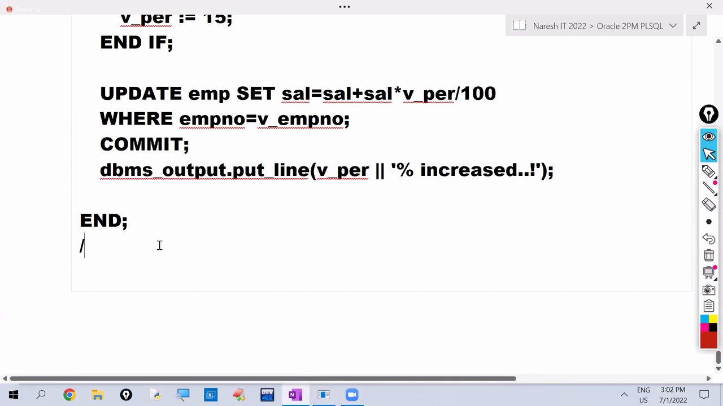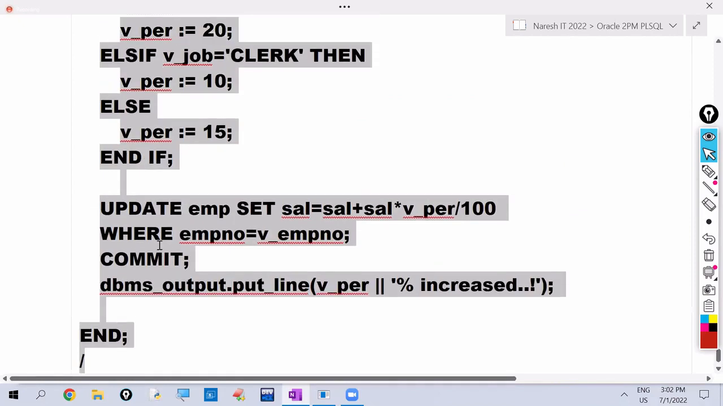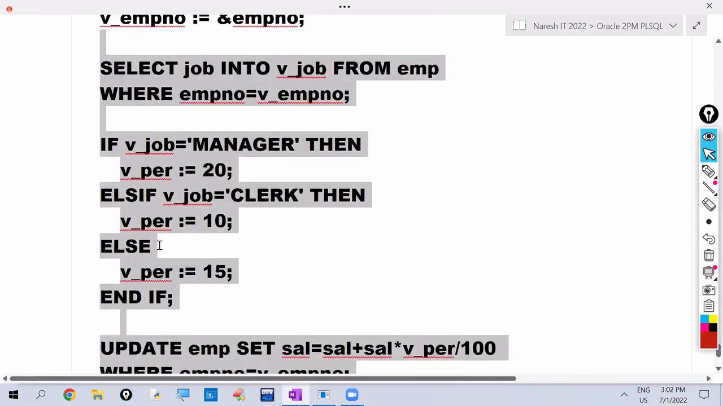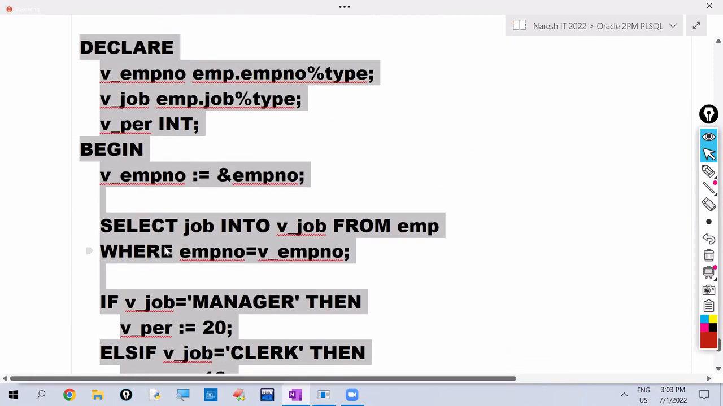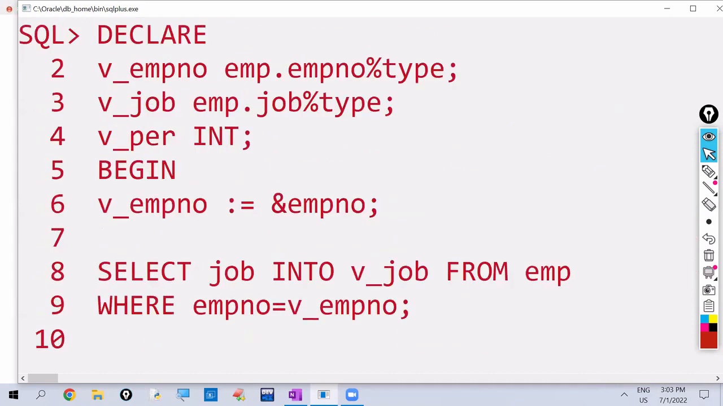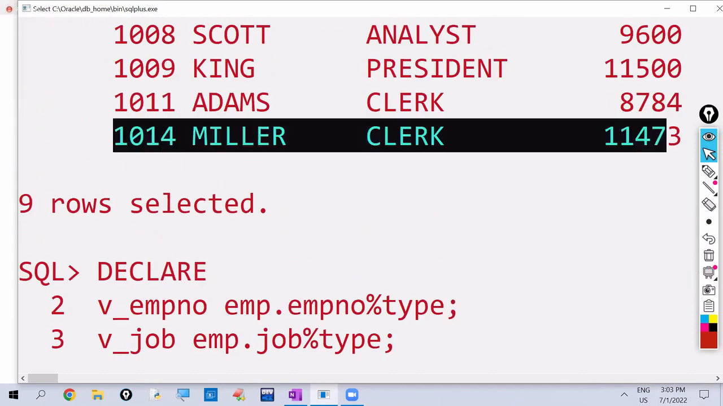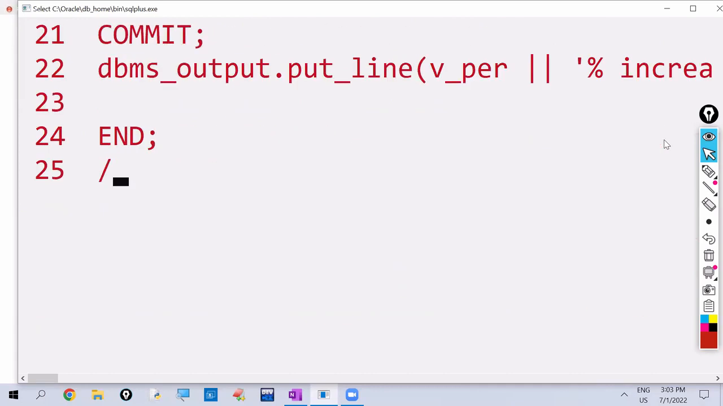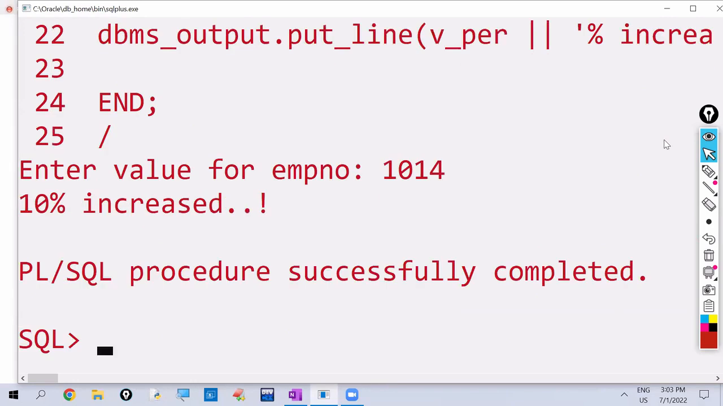Now, this is a program. I'm copying. See here, this 1014 employee job title is what? Clerk. So clerk means 10% salary should be increased. So employee number 1014 is clerk. So 1014 we are giving here. So how much percentage increased here? Observe, 10% increased.